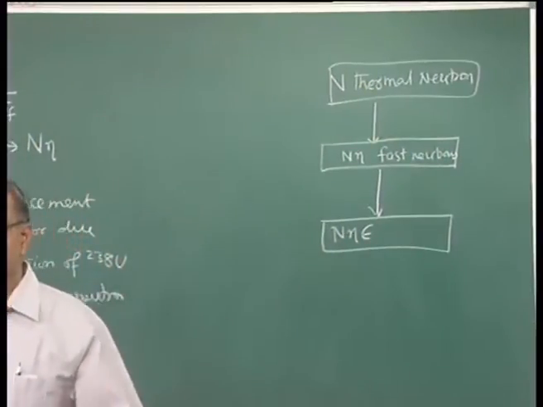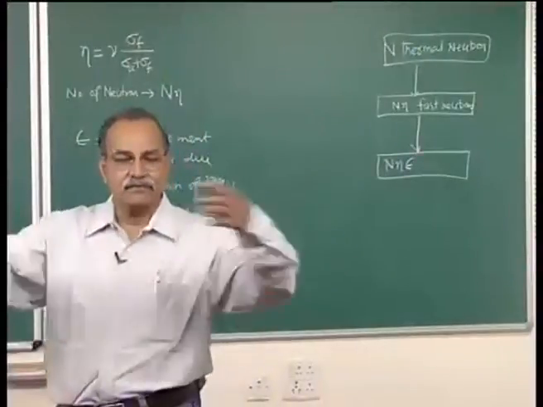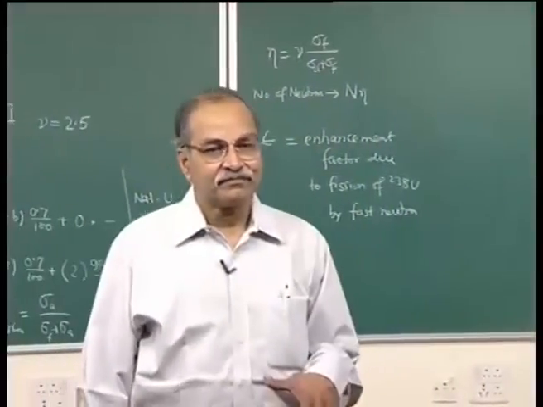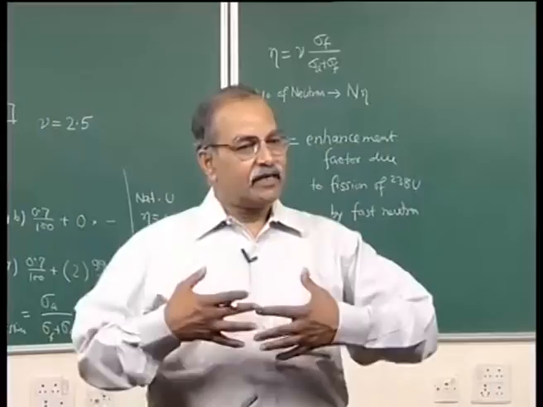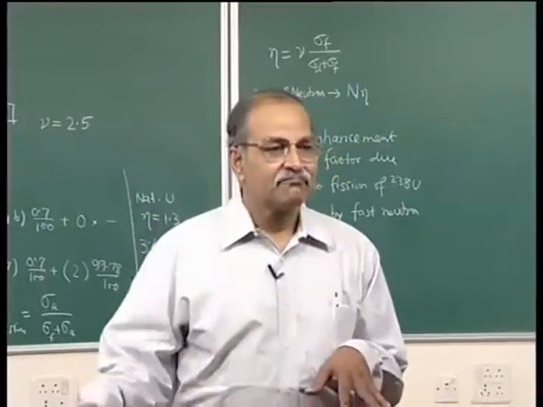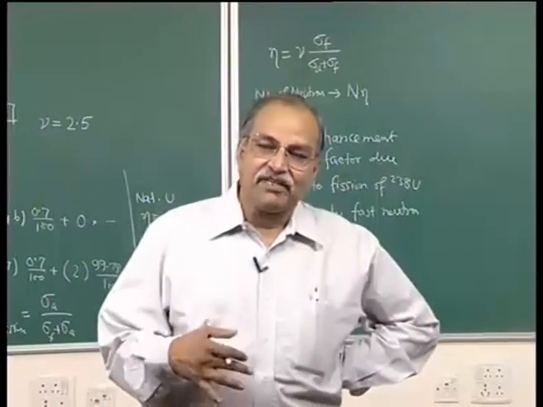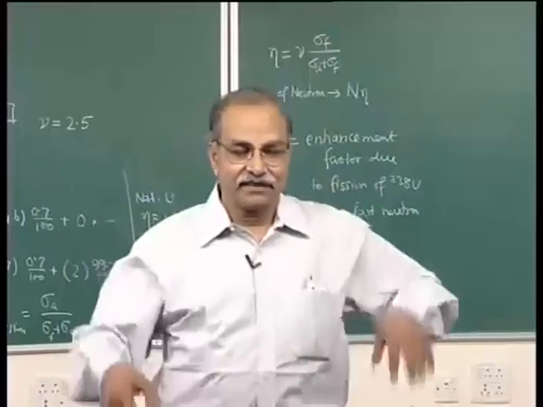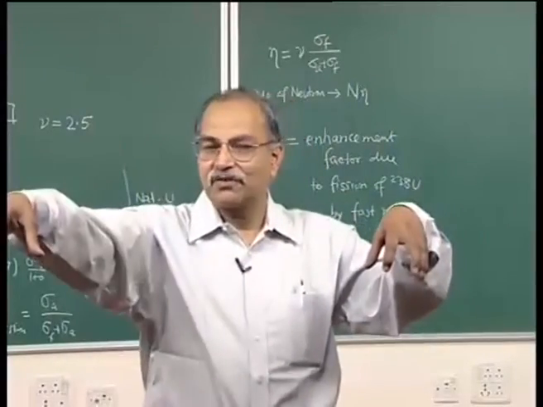So, these many fast neutrons are there, and they come to the moderator. Then in the moderator, they are supposed to thermalize, but then some of them, even if they are in moderator, they are randomly moving here and there, and you have a fuel rod here, you have a fuel rod here.